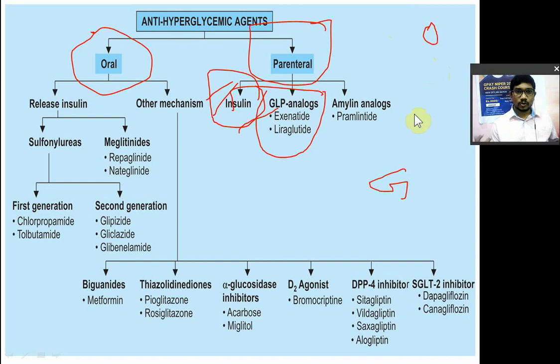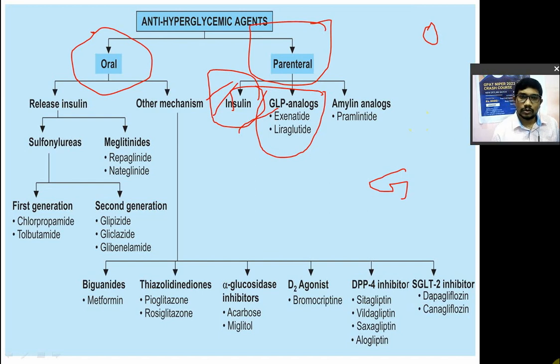So in response to the oral glucose, there is also a release of one peptide known as glucagon-like peptide. Now, what is the role of this glucagon-like peptide? GLP will enhance or amplify the functions of insulin itself. So that's why insulin secretion is increased more by oral sugar rather than intravenous sugar.